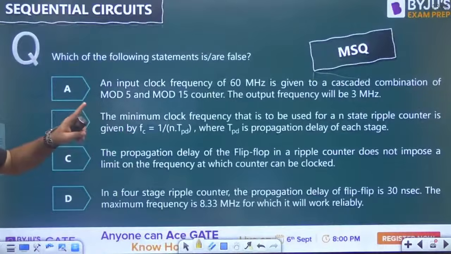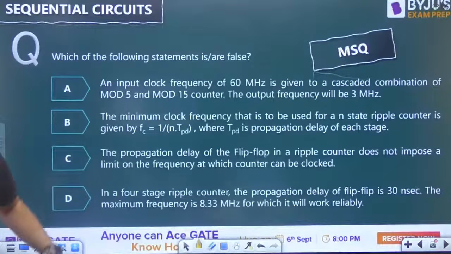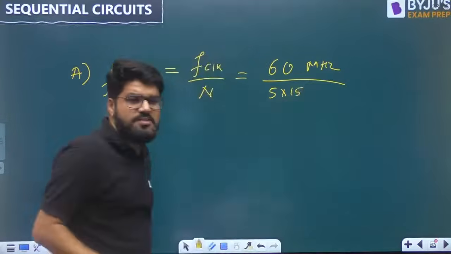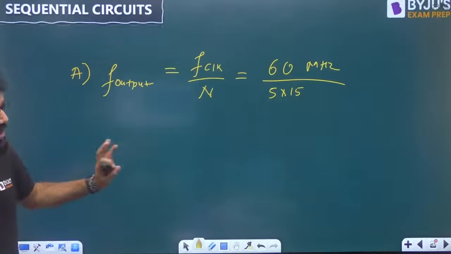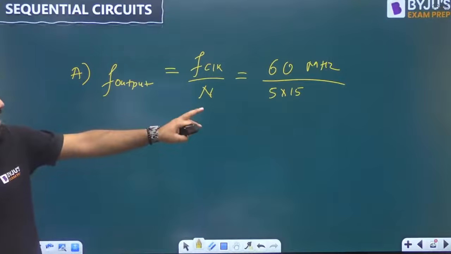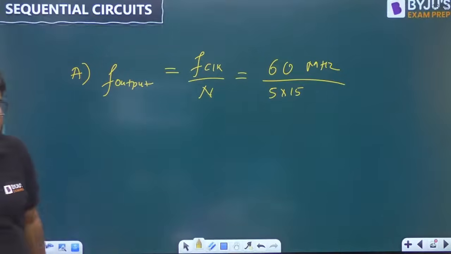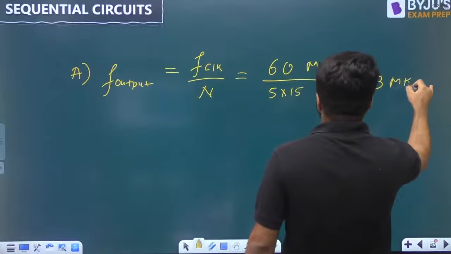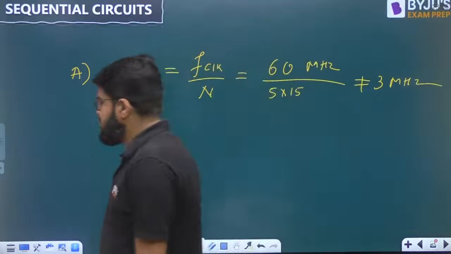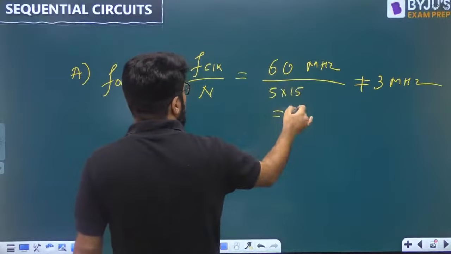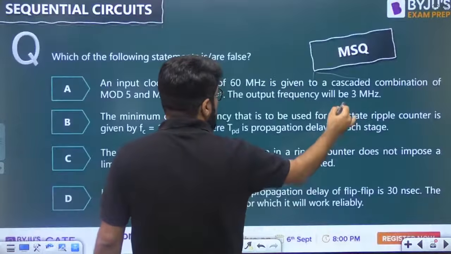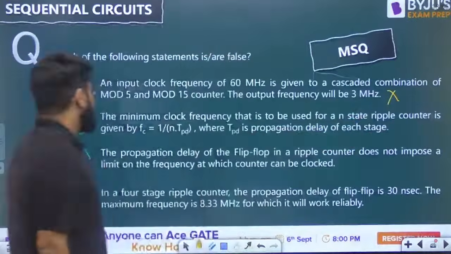What is the mod number? There is a cascade combination of mod 5 and mod 15. Mod 5 and mod 15 are cascaded, so the mod number is multiplied actually. Is it equal to 3 megahertz? They have added 5 and 15, and 60 by 20 will be 3, but we don't add, it's multiplied. So whatever the result may be, this is not 3 megahertz. It's actually 60 divided by 75, which is 0.8 megahertz. So this is wrong. It is not 3 megahertz.